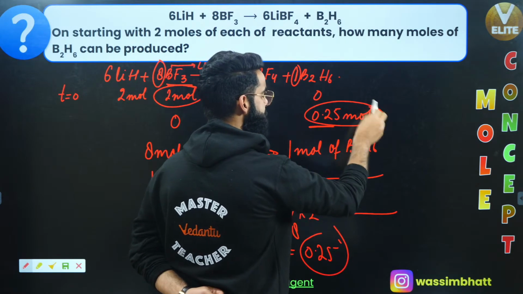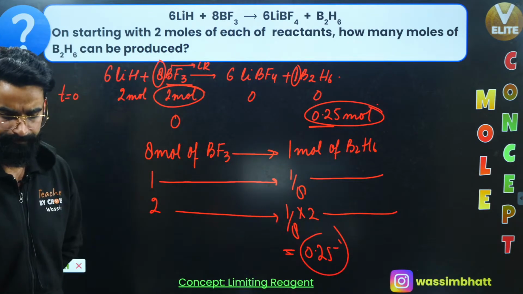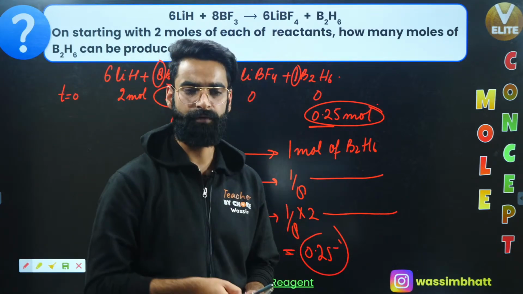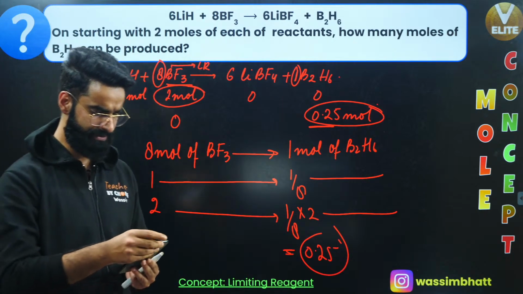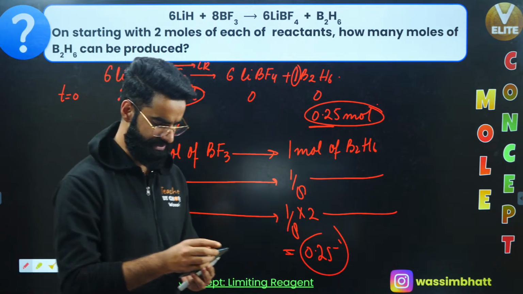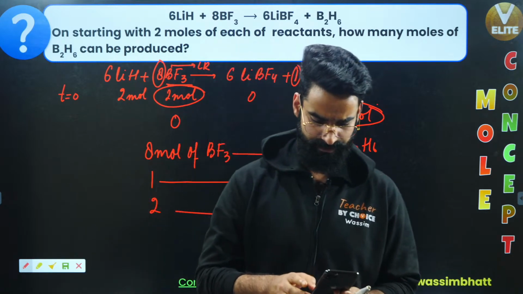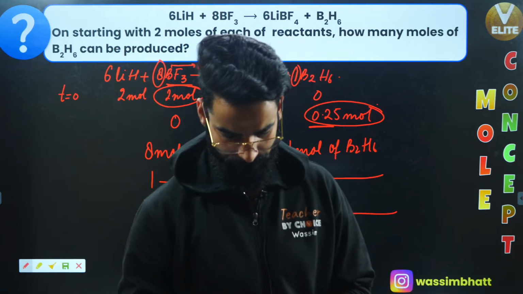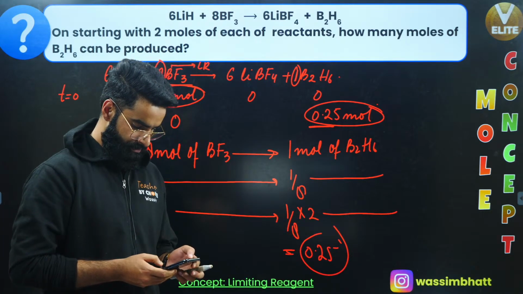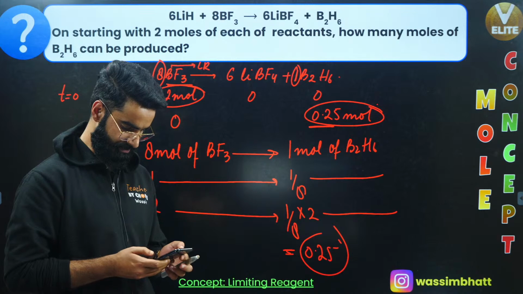As simple as that, right? This is something which I was supposed to calculate, yeah? So I was supposed to calculate the number of moles of B2H6 that would have got formed at the end of the reaction. You can let me know in the chat box if everything is clear till here, so that I can move on to the next one. Let me know fast.